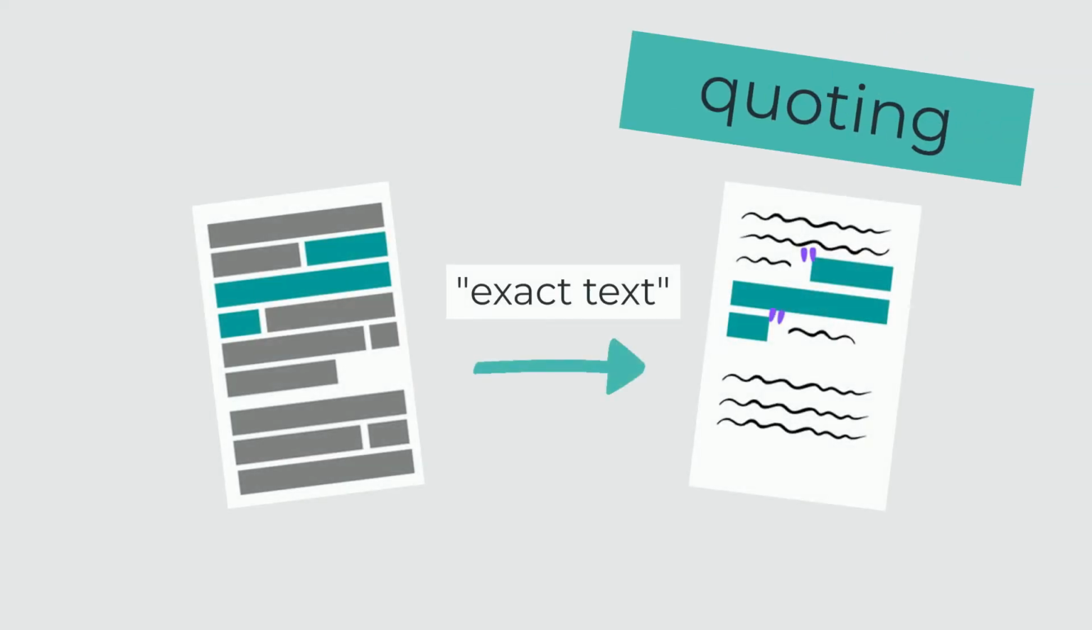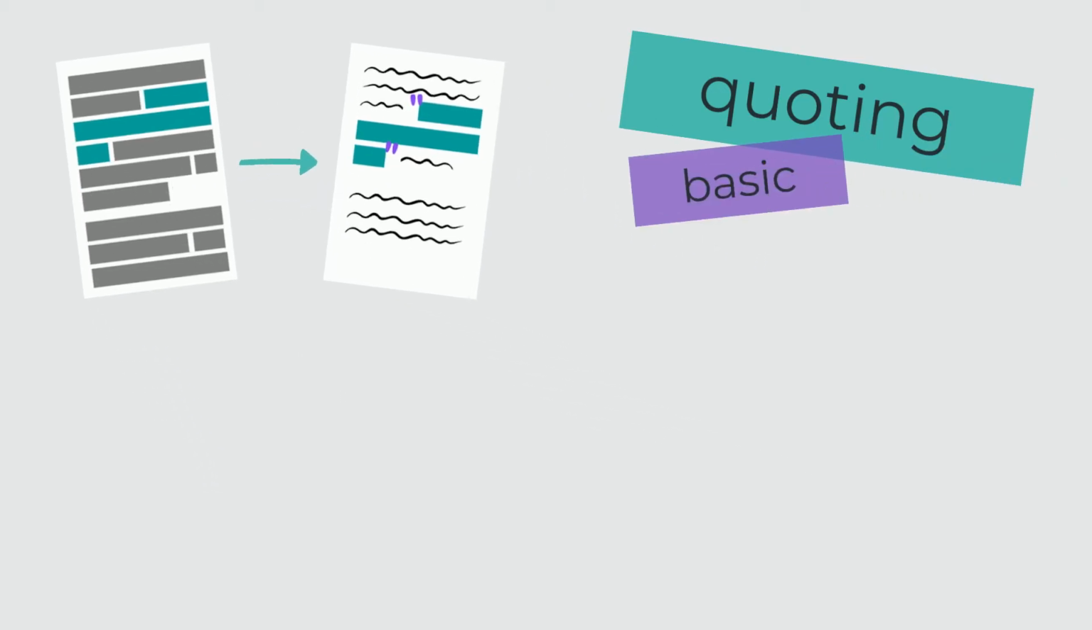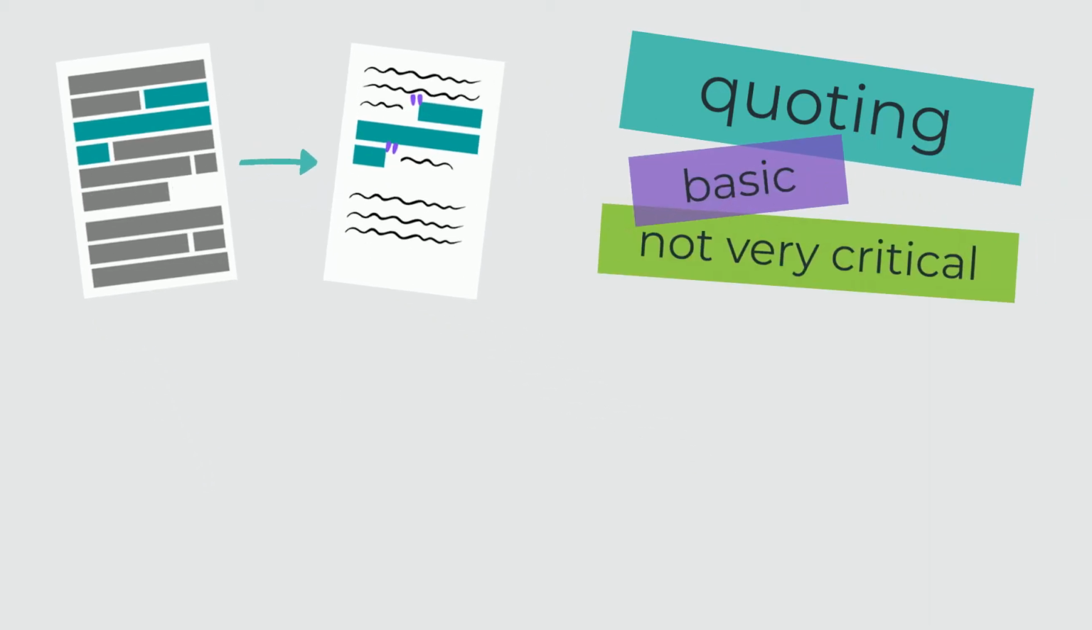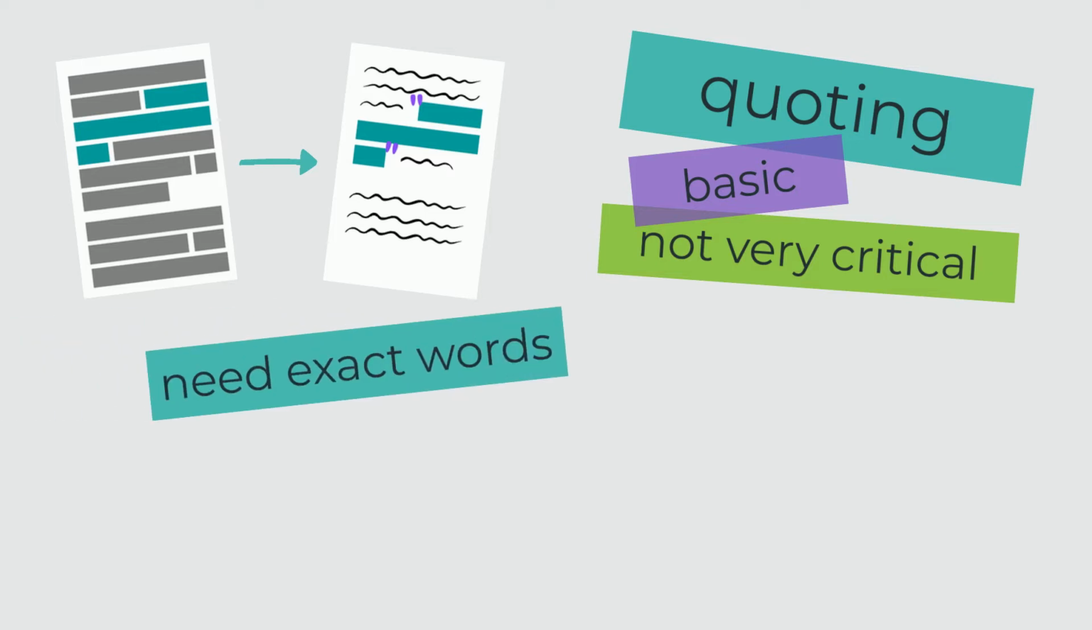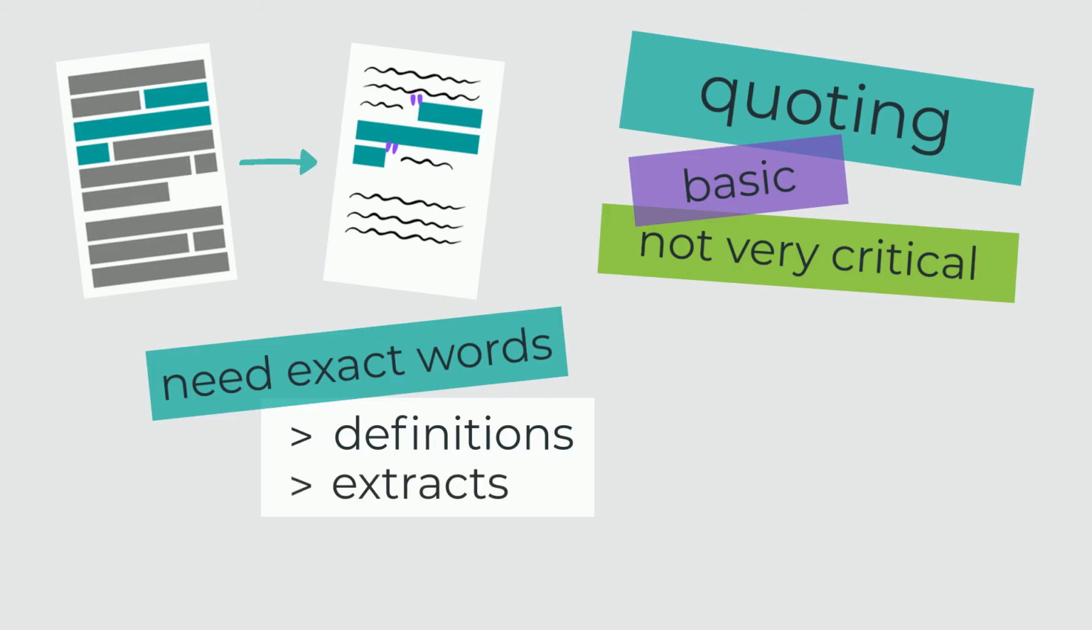Quoting is when you incorporate the exact text from a source into your work using quotation marks. It's the most basic way to use source information and generally isn't very critical. Usually you should only use quotes when you need to use the exact words in a source. For example, giving definitions, or including an extract from a poem, novel, or script.